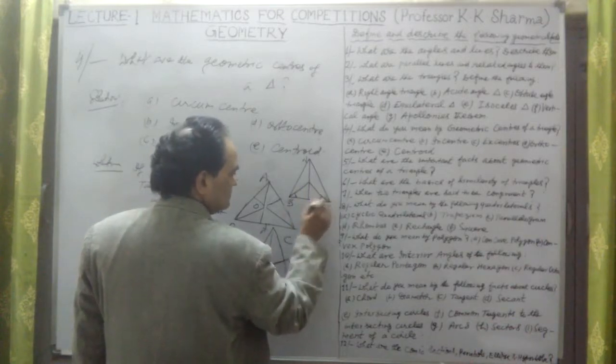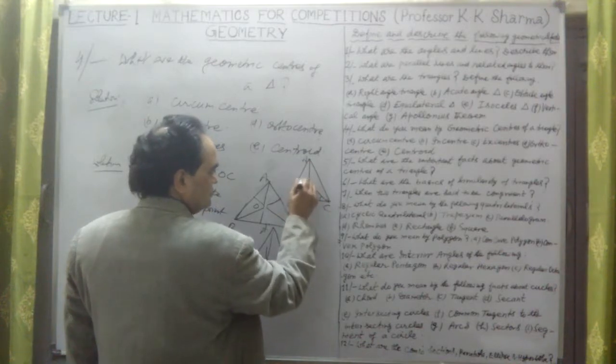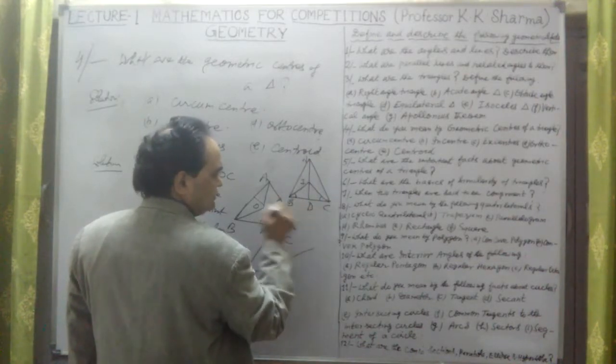This angle is equal to this angle, because these two lengths are equal. So let me take IB is equal to IC.